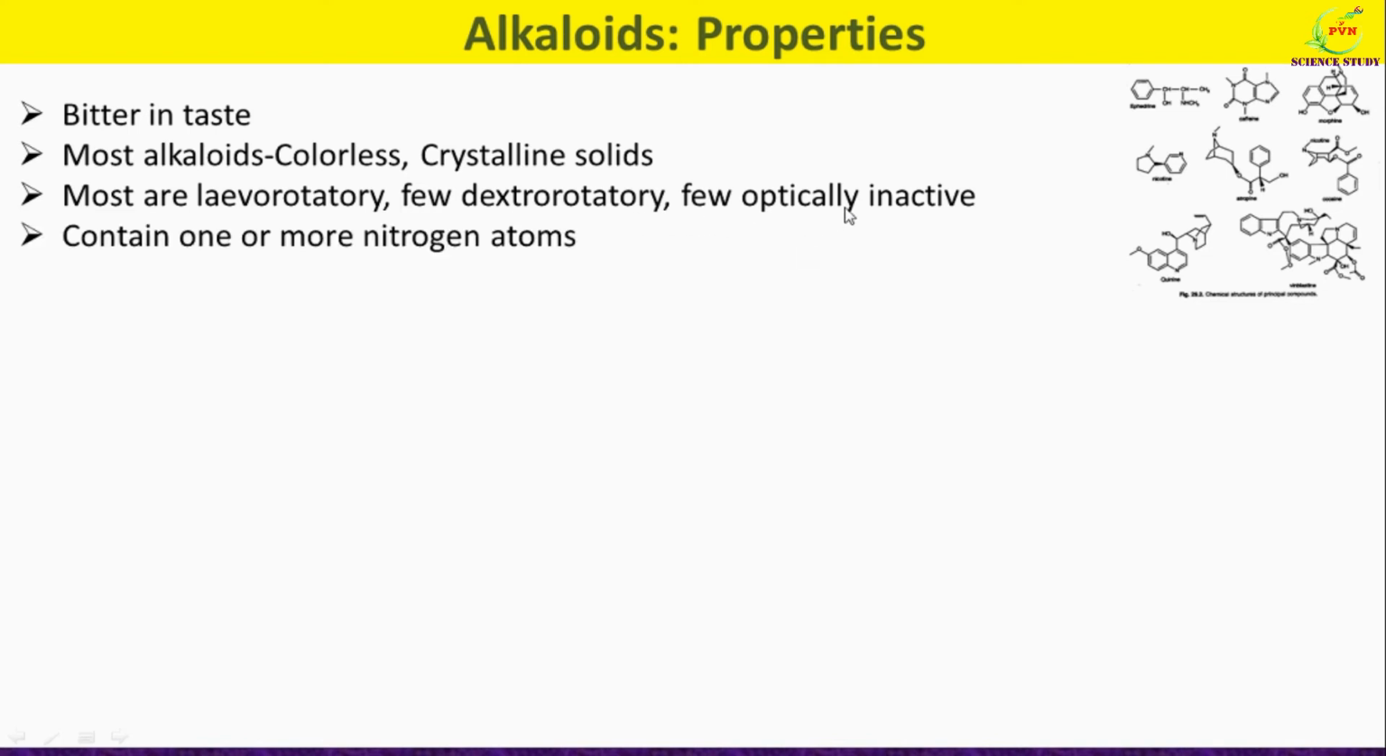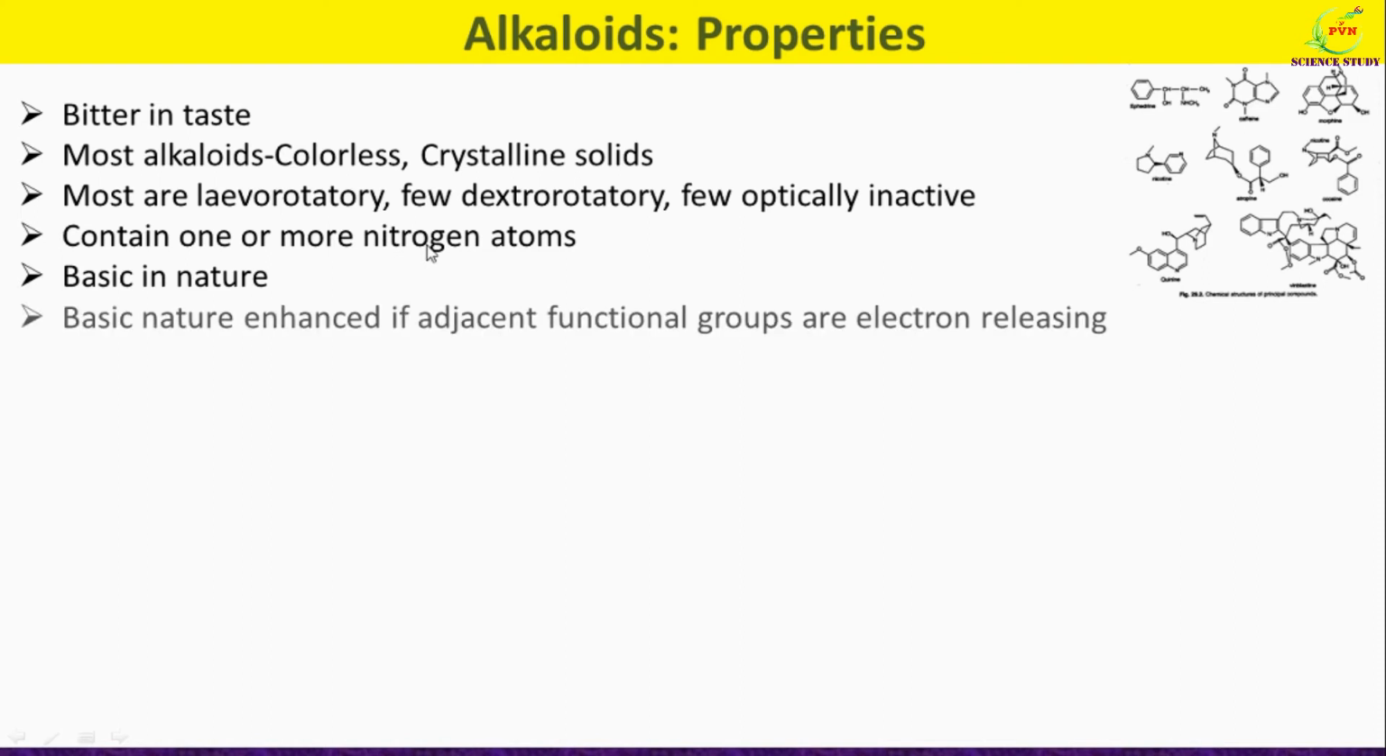As we know, alkaloids contain one or more nitrogen atoms. Most of the alkaloids are basic in nature due to availability of lone pair of electrons on the nitrogen. The basic character of alkaloid is enhanced if the adjacent functional groups are electron releasing. Alkaloids with basic character are very much sensitive to decomposition and create a problem during their storage.